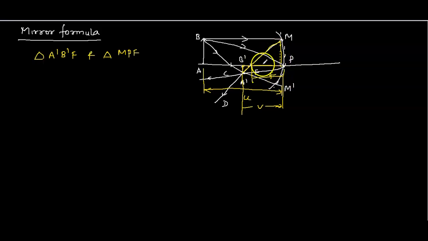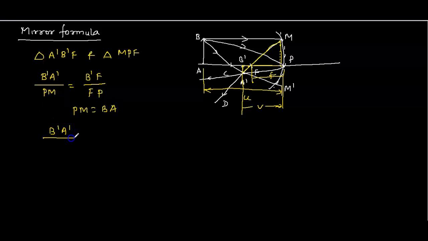These two triangles are similar, so we can write B dash A dash by PM is the same as B dash F by FP. Both are similar, so the ratio will be the same. PM is the same as BA, so I replace PM with BA. So B dash A dash by BA is the same as B dash F by FP. Let's consider this as equation number 1.